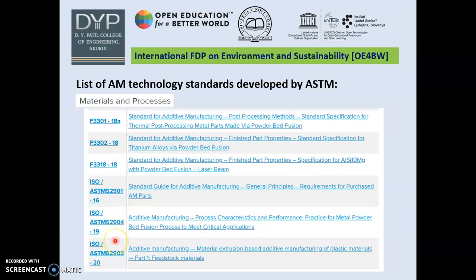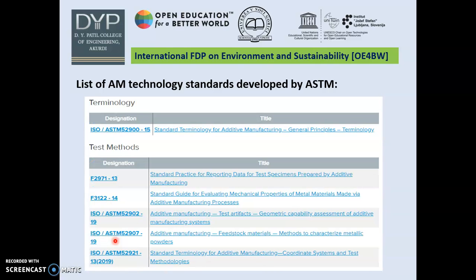The last one is ISO/ASTM 52903-20. It guides the material extrusion based additive manufacturing of plastic material. This is a plastic material. So we have standards for additive manufacturing materials. Similarly, terminology: ISO/ASTM 52900-15 guides the various terminologies used for additive manufacturing, general principles.